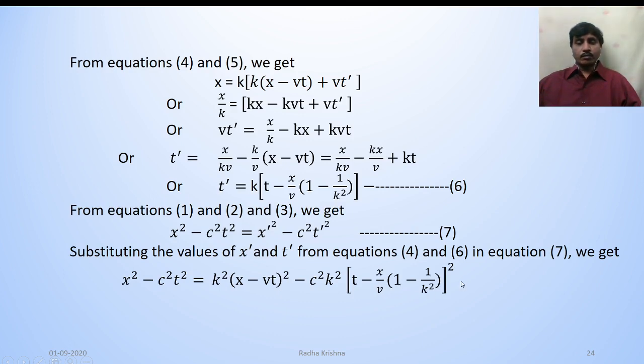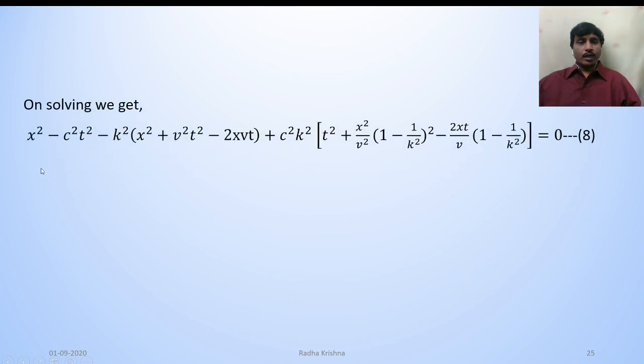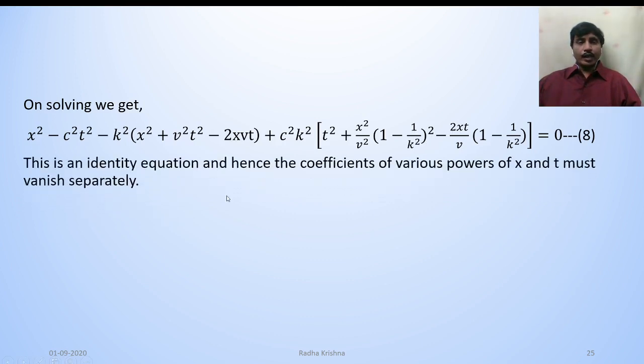On solving, we get x square minus c square t square minus k square into (x square plus v square t square minus 2xvt) plus c square k square into (t square plus x square by v square into (1 minus 1 by k square) whole square minus 2xt by v into (1 minus 1 by k square)) is equal to 0. That is equation 8. This is an identity equation, and hence the coefficients of various powers of x and t must vanish separately.